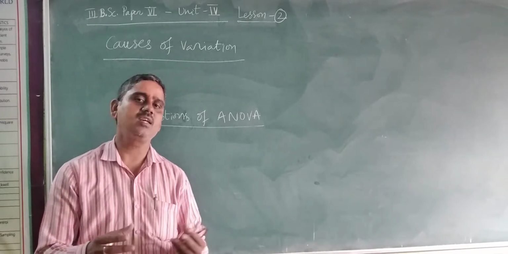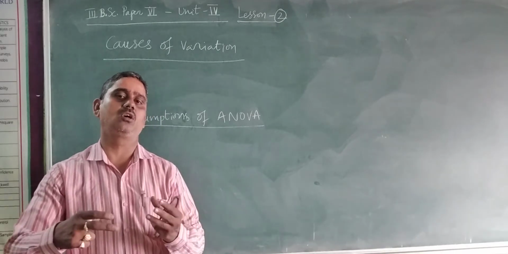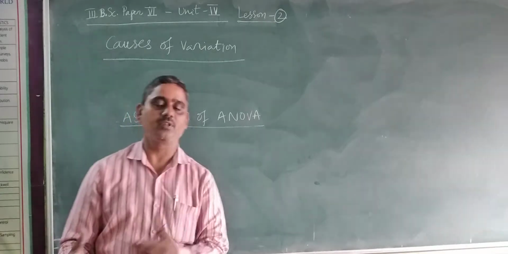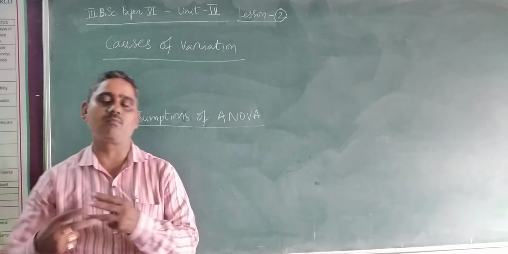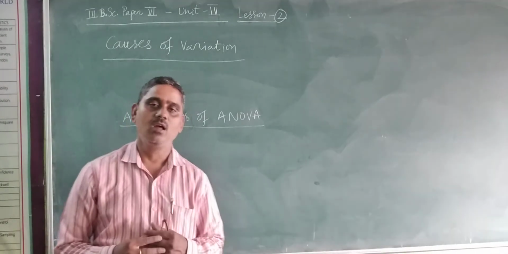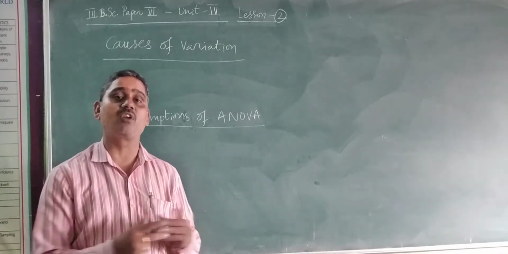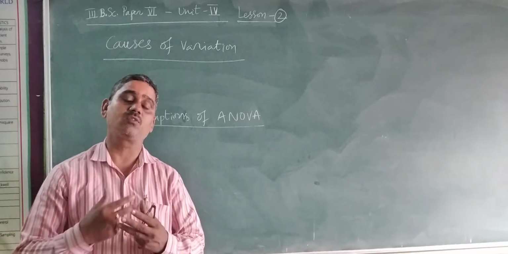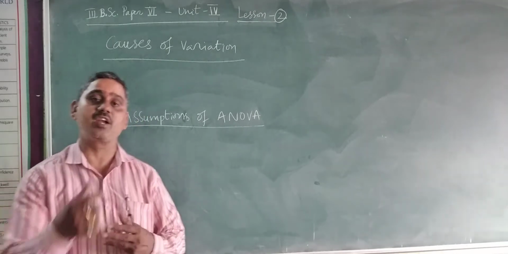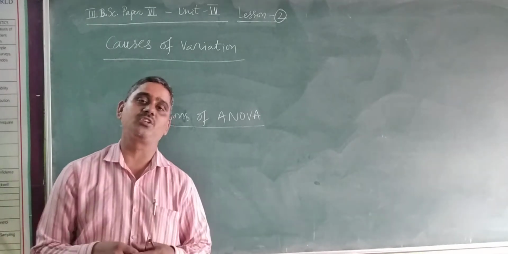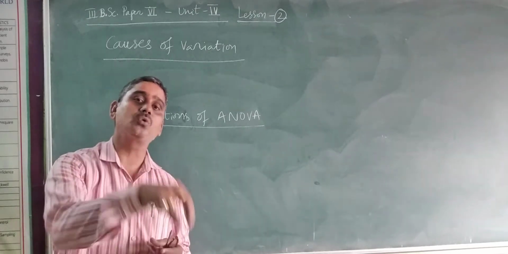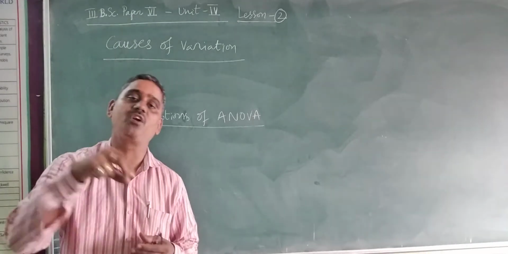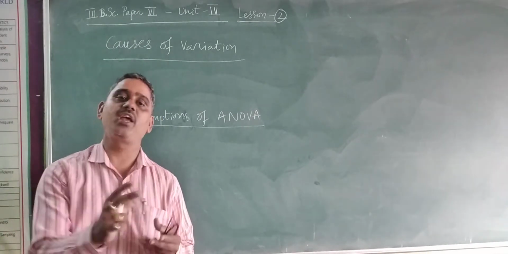Then obviously we can say this is the difference: treatment number 2 is giving more yield, more crop than treatment number 1. That is, fertilizer number 2 is more effective than fertilizer number 1. Like that, we can identify the causes of variation. This variation is due to the treatments, due to applying the fertilizers. This variation can be observed.